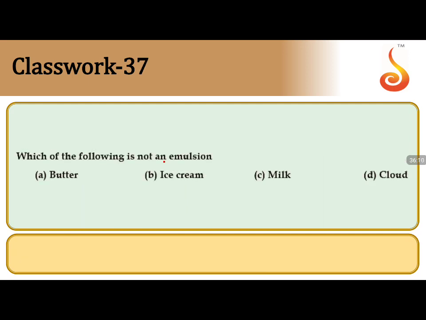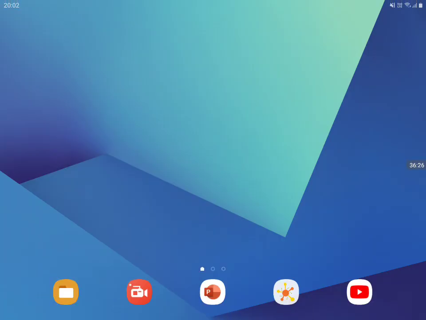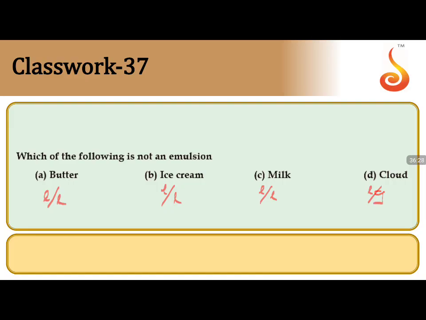Which of the following is not an emulsion? Wow. Butter is an emulsion, liquid in liquid. Ice cream, liquid in liquid. Milk, liquid in liquid. But cloud is liquid in air, liquid in gas. Sorry children, liquid in gas. So the only one you can see, cloud appears in the vapor state, in the gas, aerosols. So now your dispersion medium is air, but these all appear in the liquid states, so they are the emulsions.